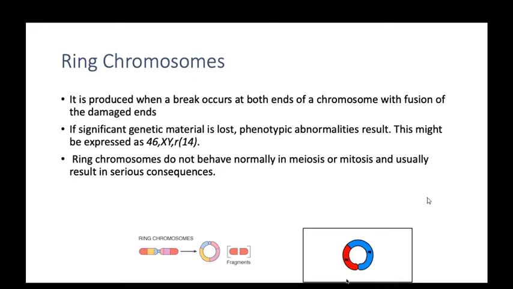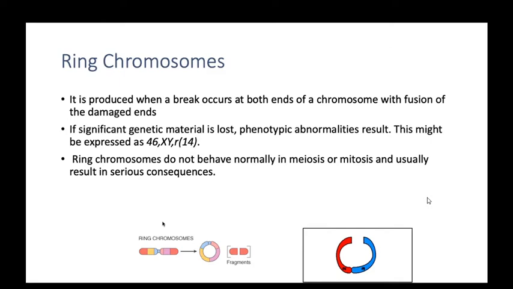Okay, what is the significance of ring chromosomes? If significant genetic material is lost, phenotypic abnormalities occur. This might be expressed as 46,XY, or ring chromosome 14. Ring chromosomes do not behave normally in meiosis and mitosis, and usually result in a series of sequelae.